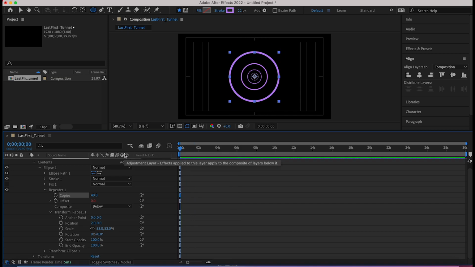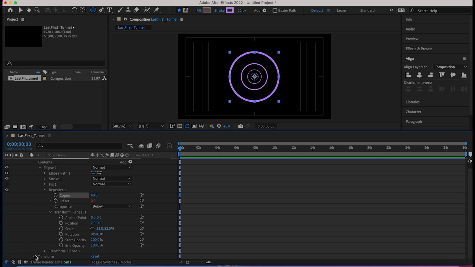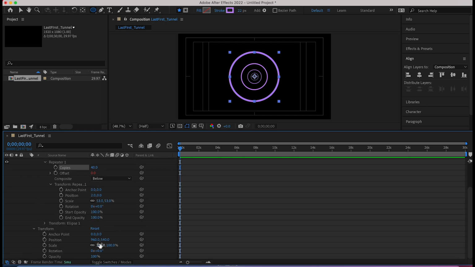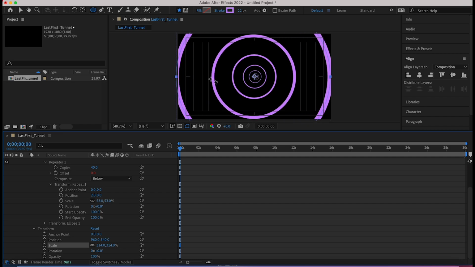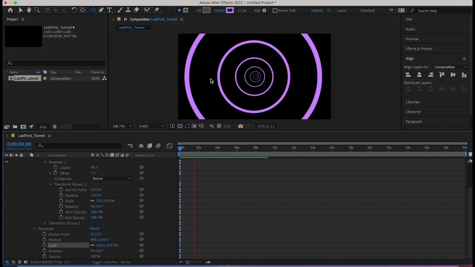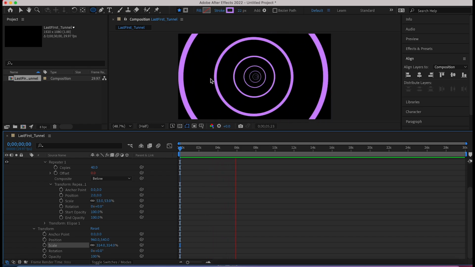This is what I want you to turn in today, but before you get that done, you're going to go down to transform. You're going to go to scale, make sure that we're at the front here, and you're going to want to pull this up so it looks like we're starting at the beginning. This is what I want you to have turned in. Now you can have fun in today's class.